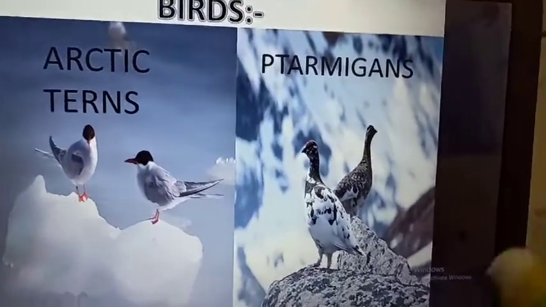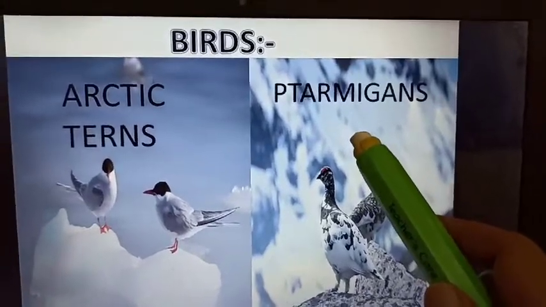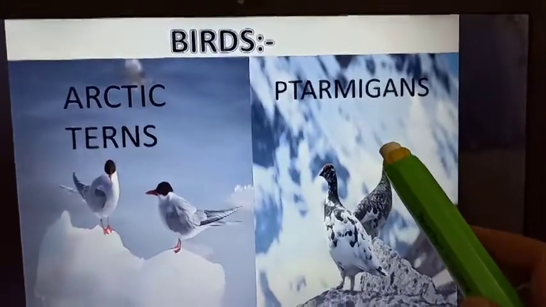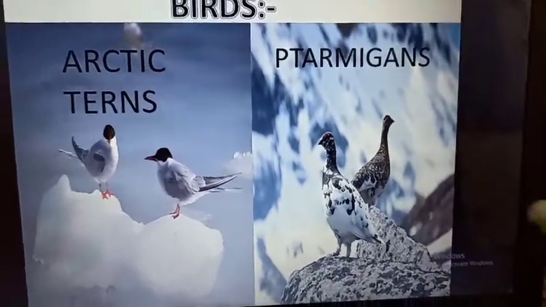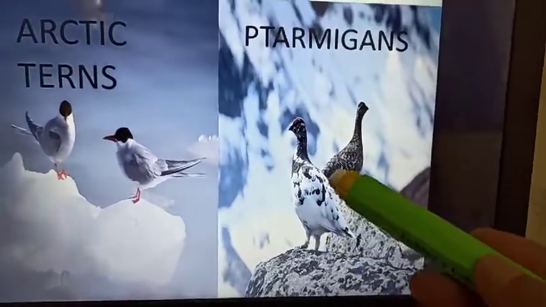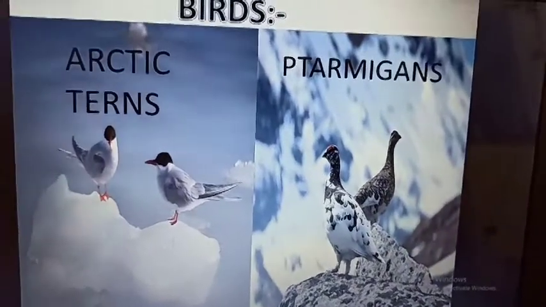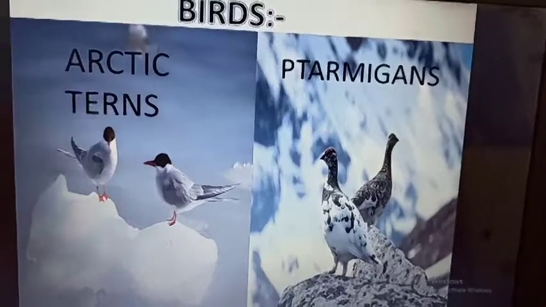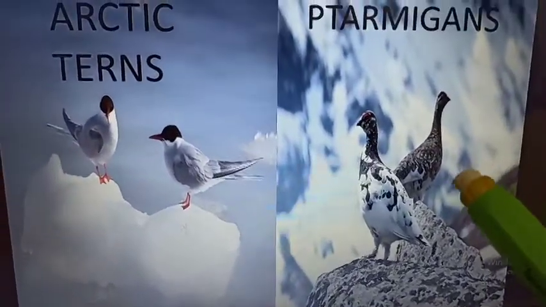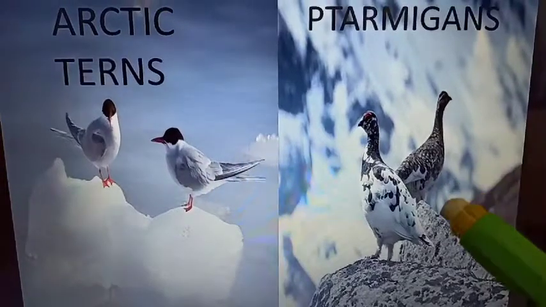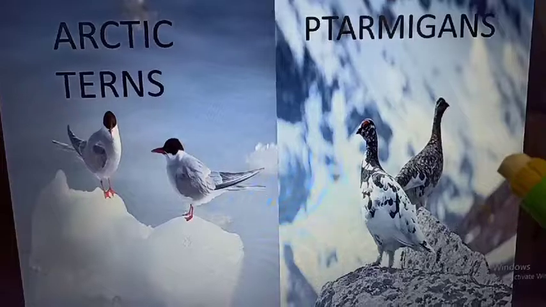So children, after this the next bird is ptarmigans. So ptarmigans are birds that also have a specialty in their body, and they also show a kind of camouflage. Means you can see their body, they can change their feather colors according to the climatic conditions.